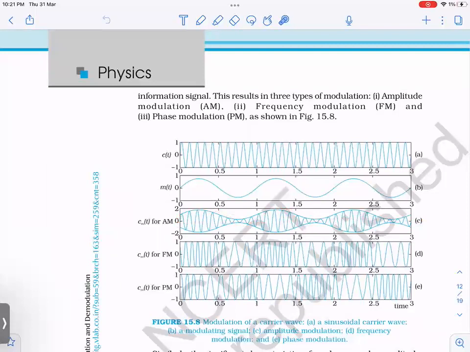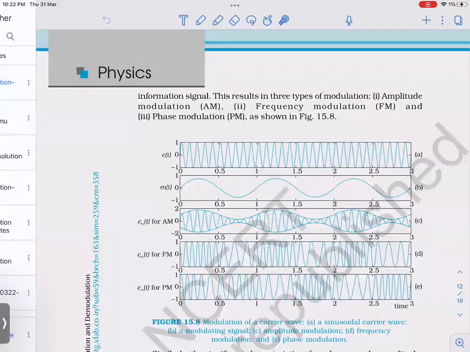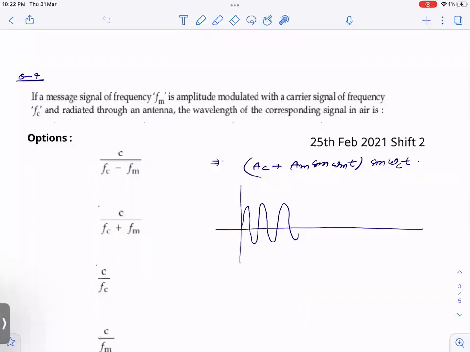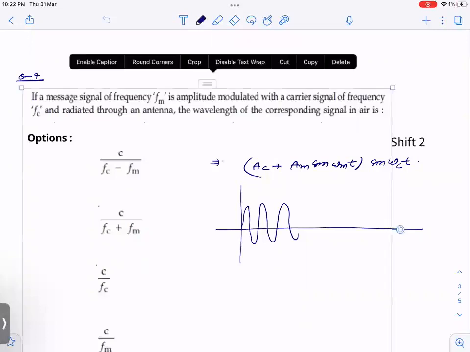So if the question comes asking what the wavelength is, then you will have to treat it as amplitude modulation, and you can consider the wavelength of the carrier wave, right? I hope you understand this point. Since this variation is very small compared to this, if you consider any small region here, you can neglect this variation. You can say that this is a wave which has wavelength equivalent to the wavelength of the carrier wave. Fine. So I hope you understand this. And then if you understand this directly, what will be the answer? The answer is going to be c by fc.